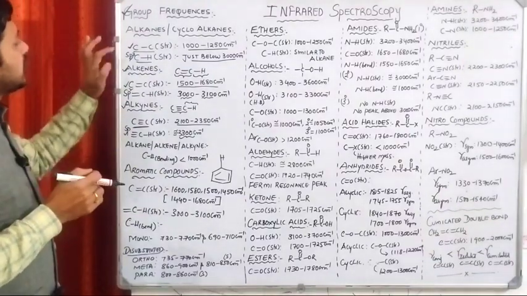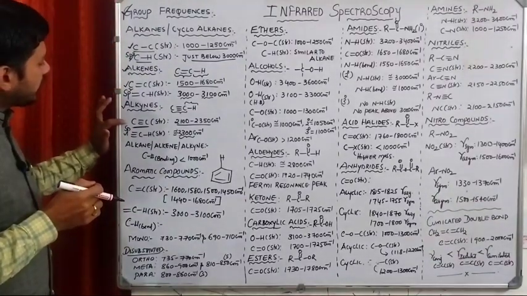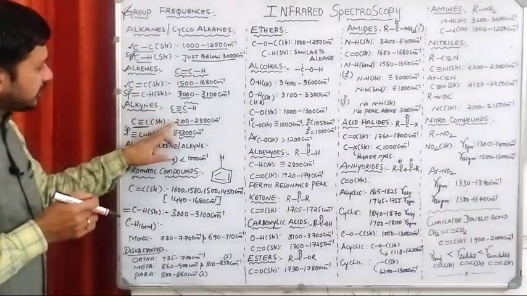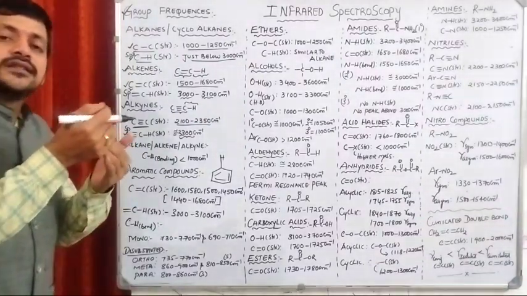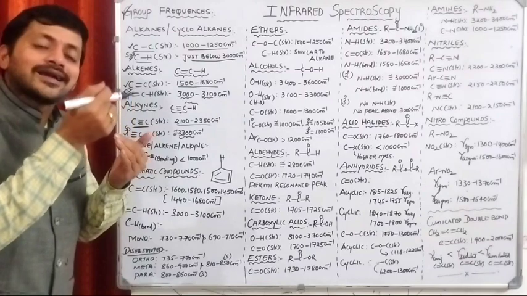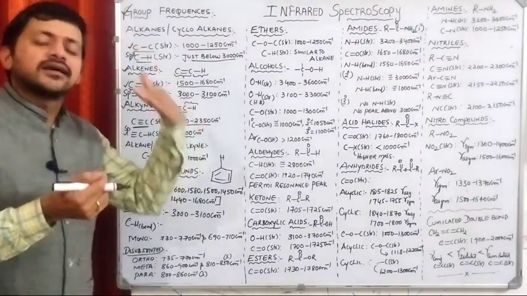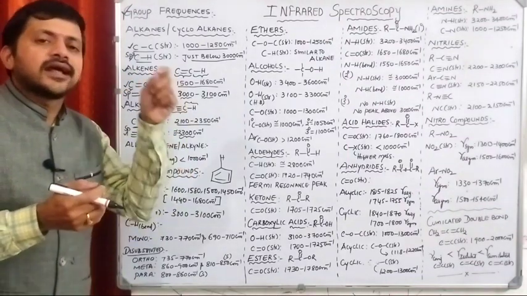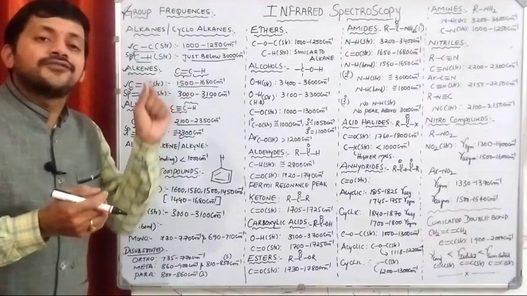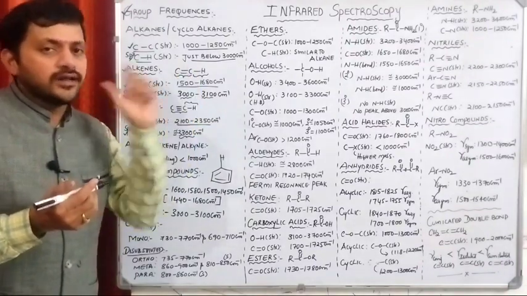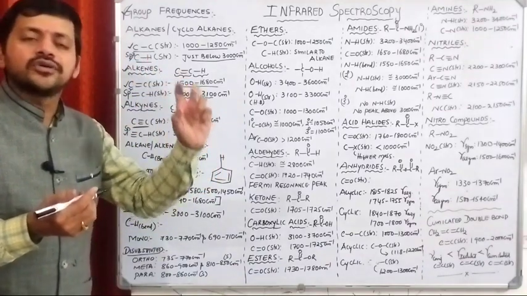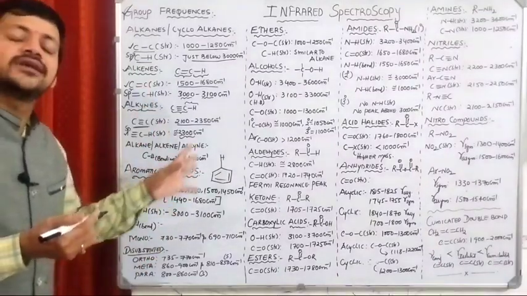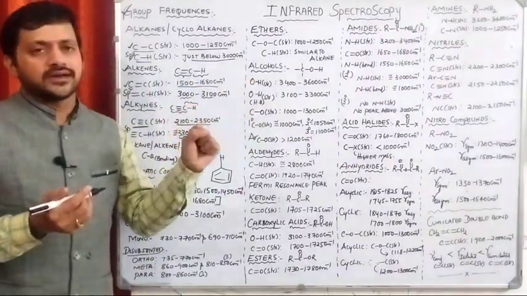If you observe the carbon-carbon single bond, carbon-carbon double bond and carbon-carbon triple bond, what are we observing? It is around 1000, 1500 and 2100. It means that the stretching frequencies of the alkynes are greater than the alkenes, and alkenes are greater than alkanes, right? Why? What is the reason? The reason we will discuss in the next video: factors influencing the vibrational frequencies. There you are going to get the complete information on why the stretching frequencies are more for some bonds and why the stretching frequencies are less for other bonds.